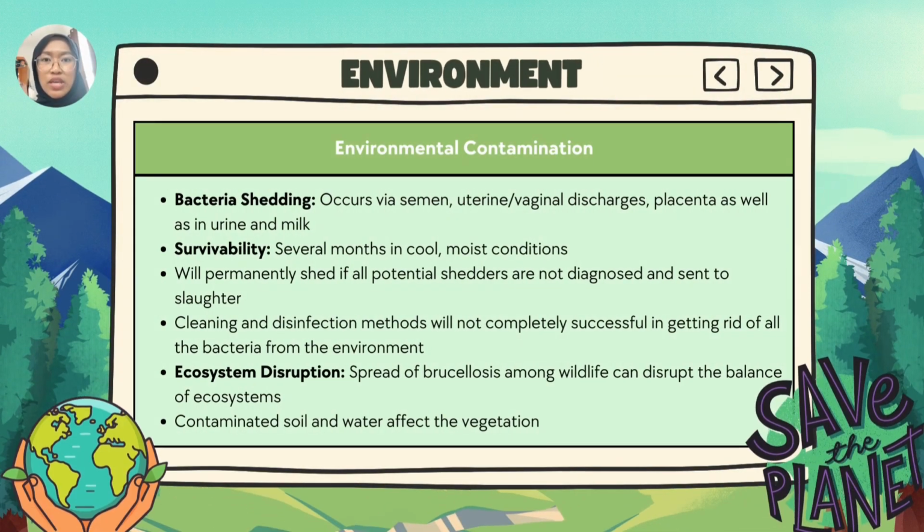Brucellosis is not just harmful to animals and humans, it also affects the environment. According to the article research, the bacteria have the ability to survive in the environment for several months in cool, moist conditions, and it will permanently shed if all potential shedders are not diagnosed and sent to slaughter or removed. Even with cleaning and disinfection, it's nearly impossible to get rid of all the bacteria from the environment. Next, the disease can disrupt wildlife populations, which throws the balance of ecosystems off. Contaminated soil and water also harm plants, which are essential for other animals. This makes it harder to protect the environment and wildlife.